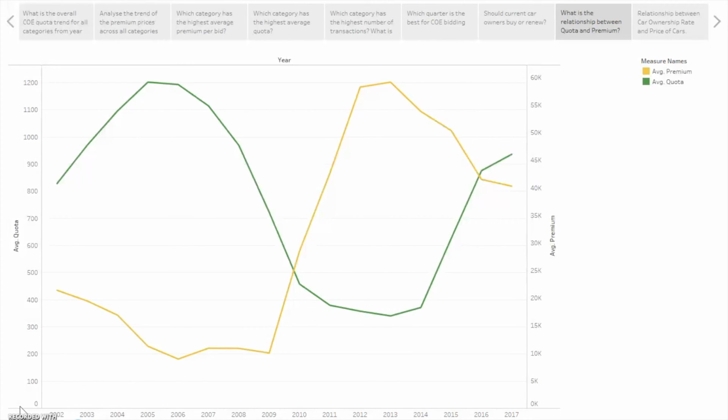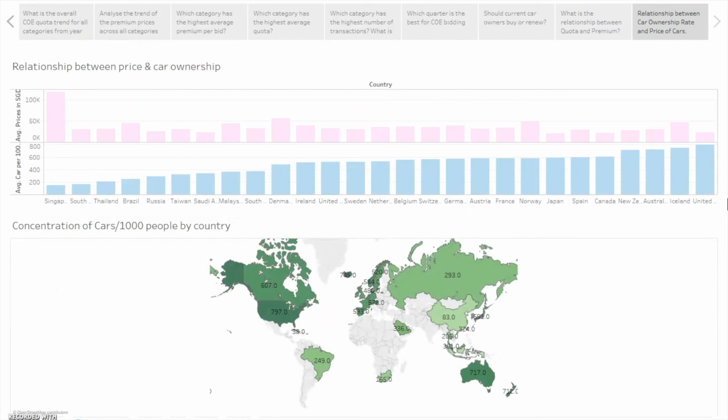So the inverse relationship also applies the other way around. An increase in quota will result in a decrease in COE premium price, since supply has increased whilst demand has remained relatively the same. As such, the competition is less steep and the bid prices for the COE premium will decrease. So now I'll be going on to business question 7 for task 3.6.